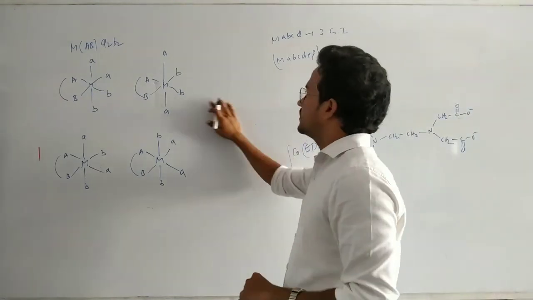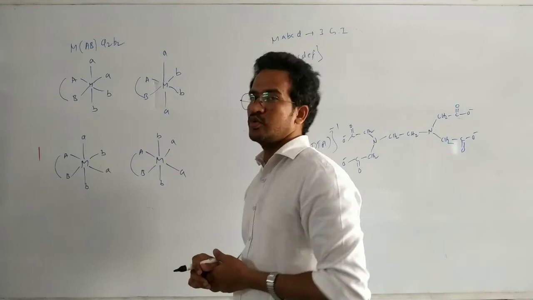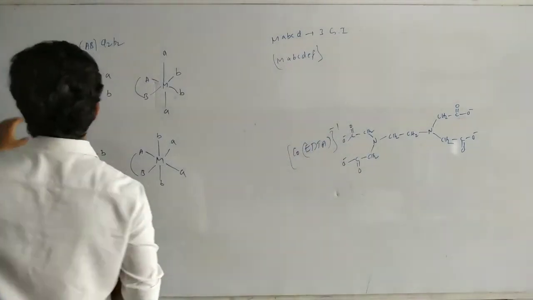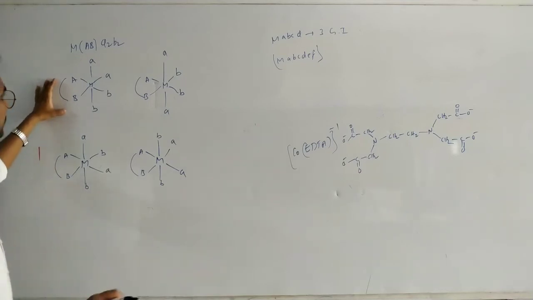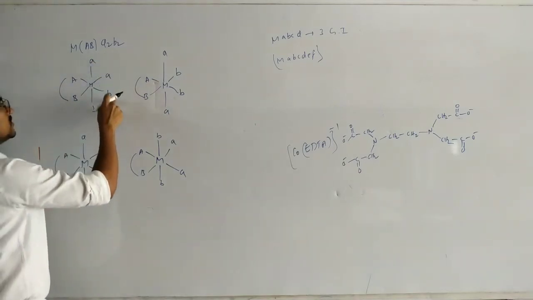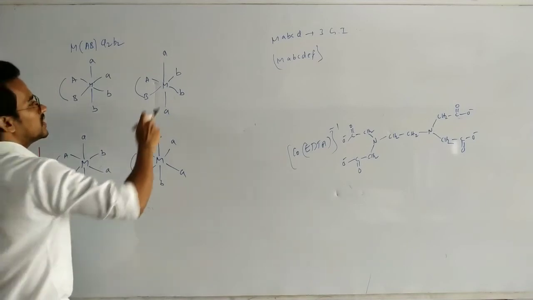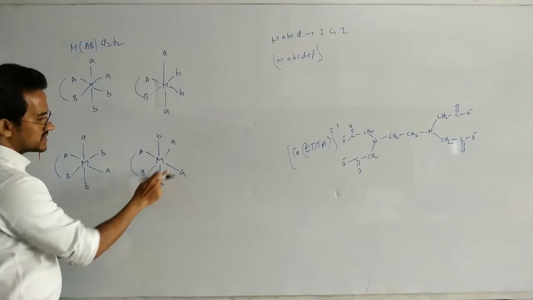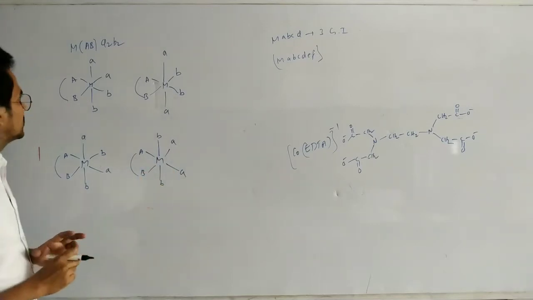Now here, this one, M(AB)2A2B2 type. Here in this case, AB is an unsymmetrical bidentate ligand, fixed. AA cis, BB cis. AA trans, BB cis. BB trans, AA cis.